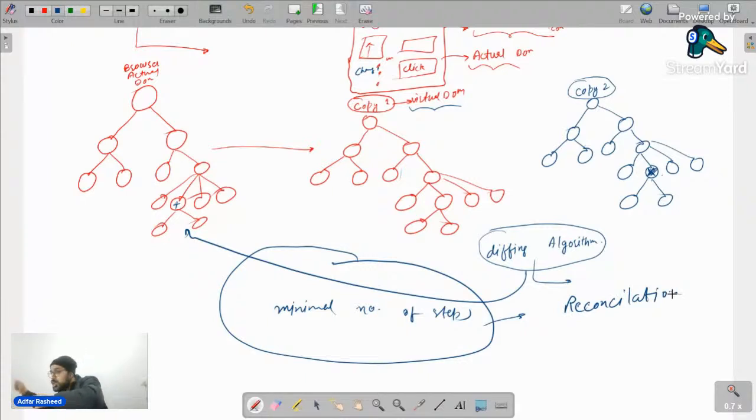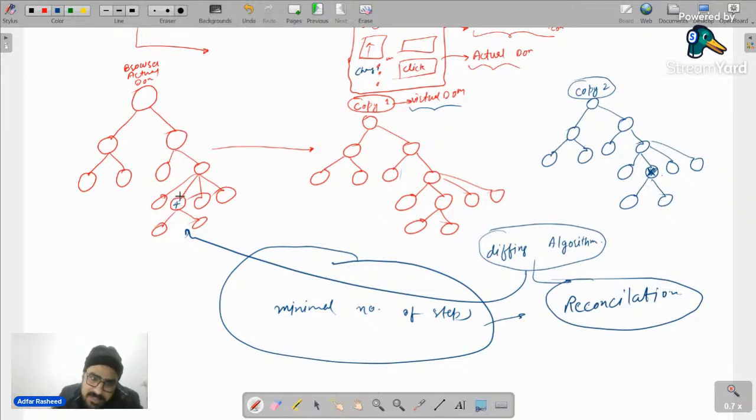So for this actual DOM where we have to bring the change, React implements another process, and its entire agenda is to find the minimal number of steps to actually implement the change on my actual DOM. And this entire process is called the reconciliation process, to bring the change inside my original DOM. Now, as I said, it is a minimal number of steps, which means it is not fixed. When we bring a change over here, maybe it will replace this entire node with only one node. Maybe that can be a change. Or maybe it will affect this much of the area.